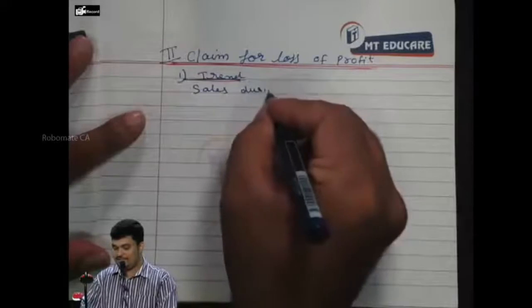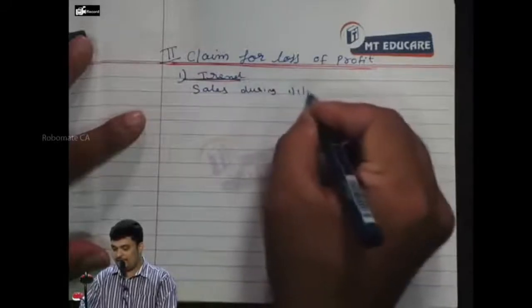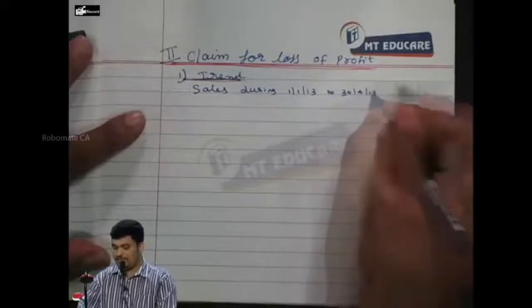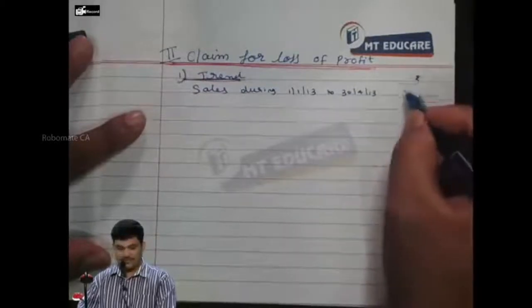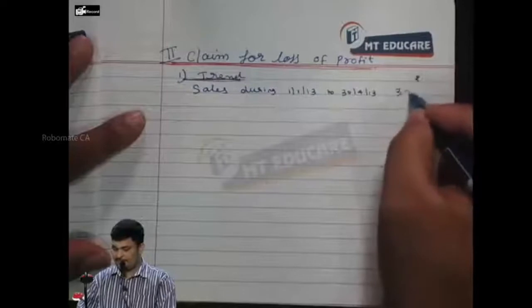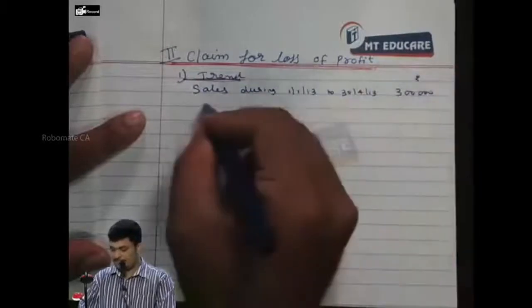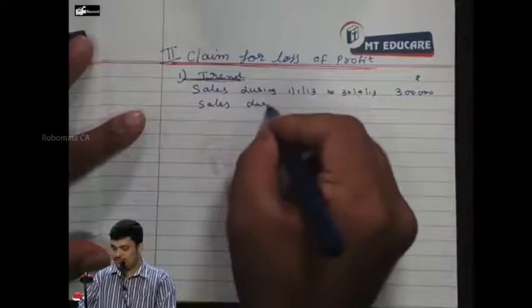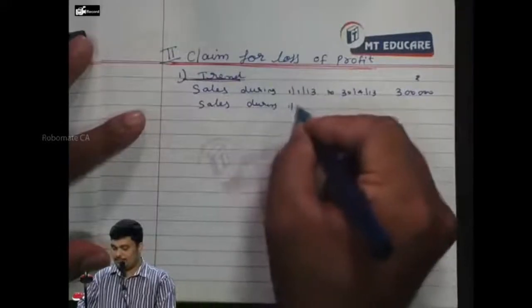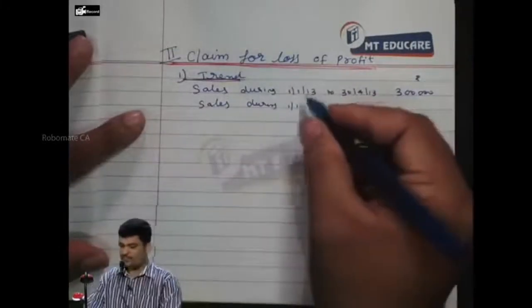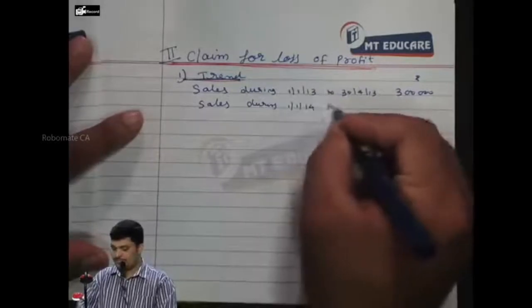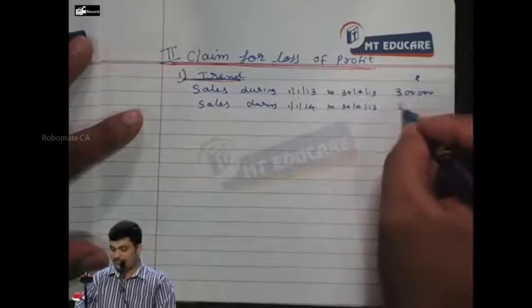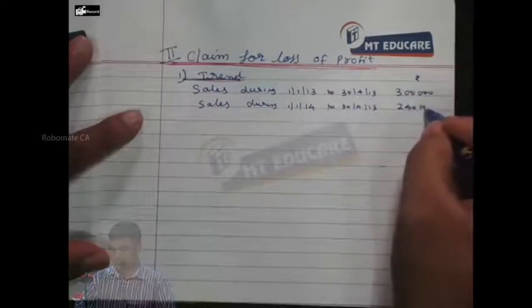Sales during 1/1/2013 to 30/4/2013. How much? 3 lakhs. Sales during 1/1/2014 to 30/4/2014: 2,40,000.